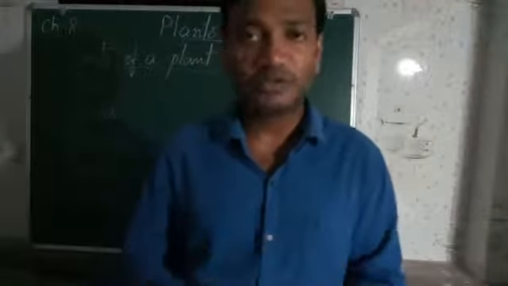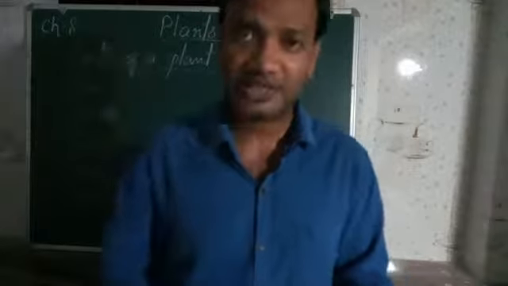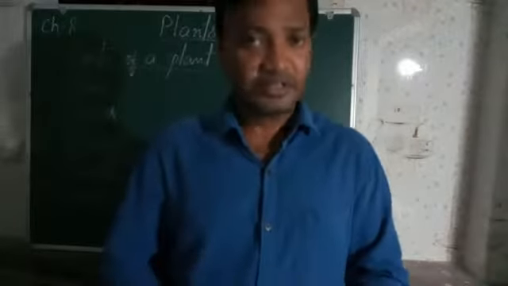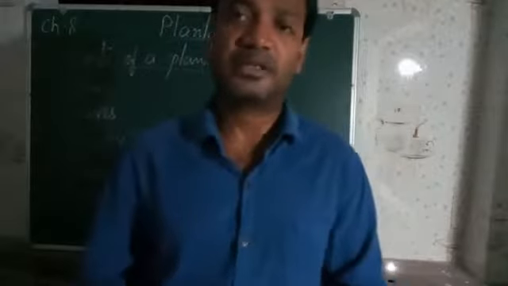And without the roots a plant cannot stand upright. Understood? So these are the things we discussed in our last class.